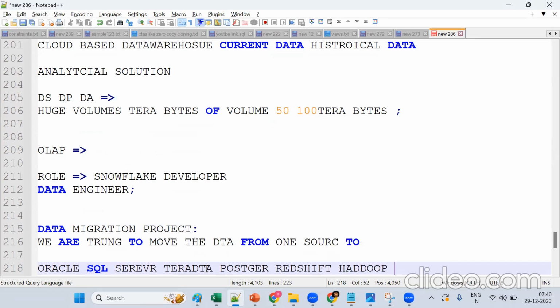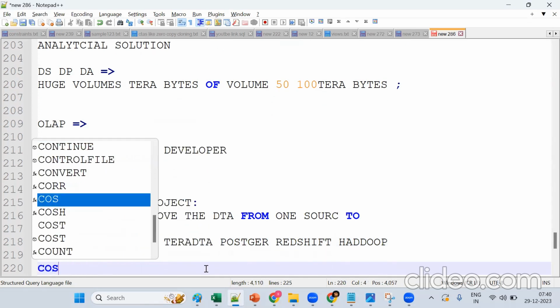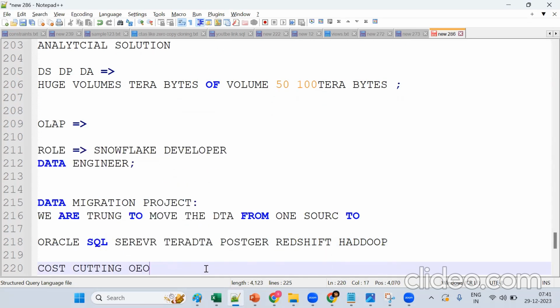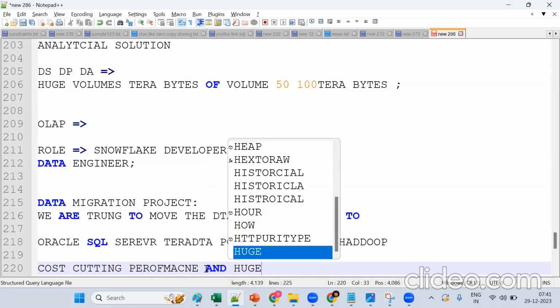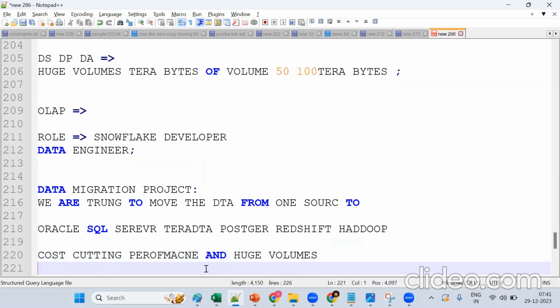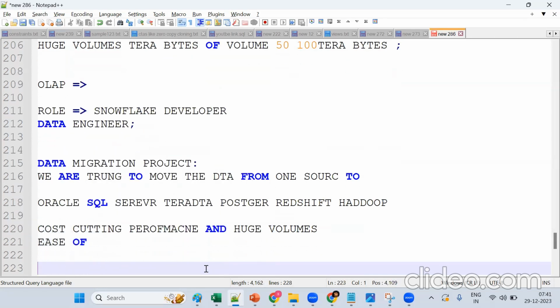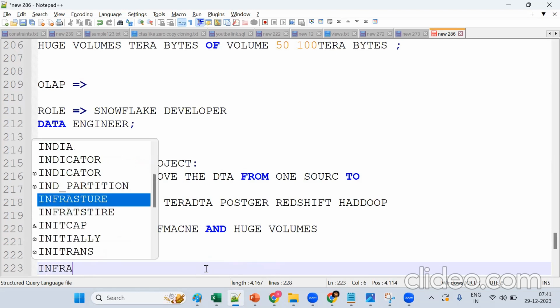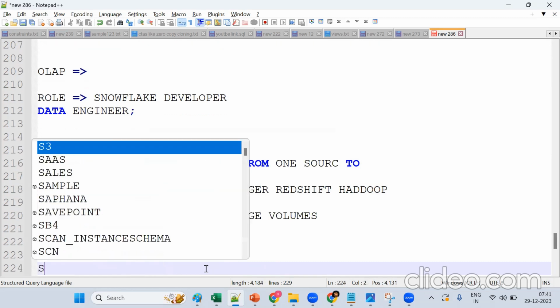Now, why does a company want to move data? Mainly for cost cutting, performance, and huge volumes. Normal databases cannot handle this much, so performance gets degraded. That's why the company wants to move all these things. It's also ease of use, because we don't need to maintain the infrastructure. Everything will be maintained by the cloud, because it's a SaaS model. SaaS means Software as a Service.